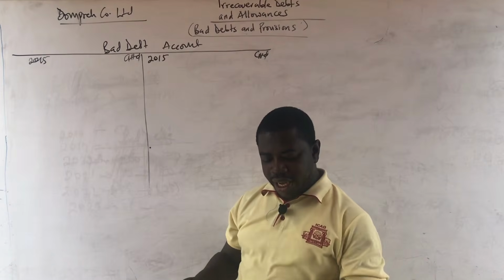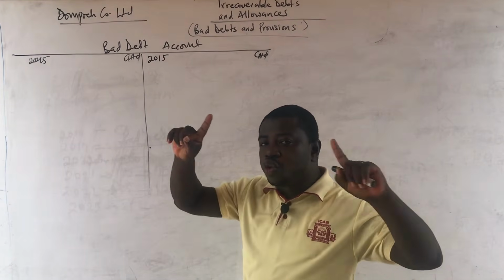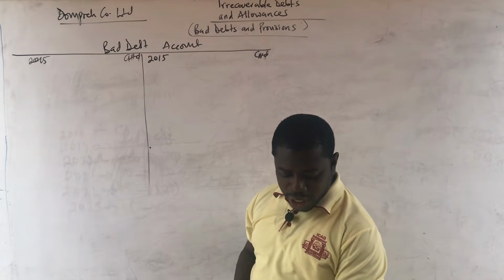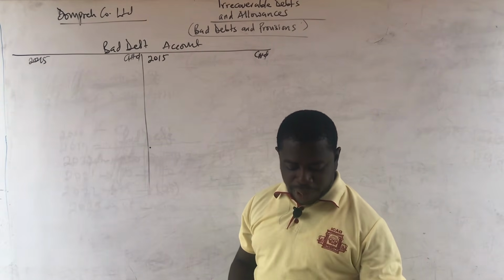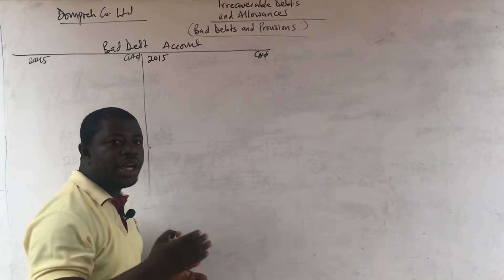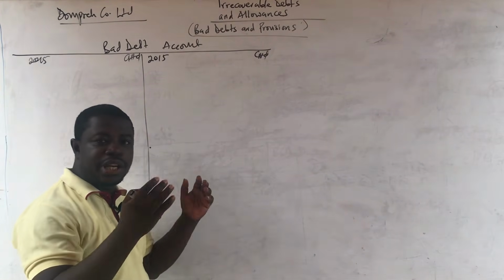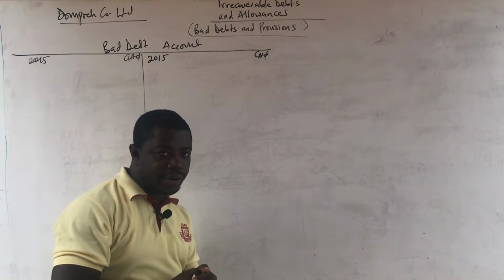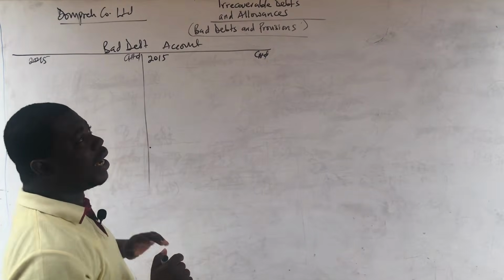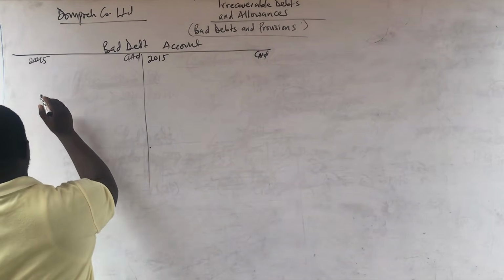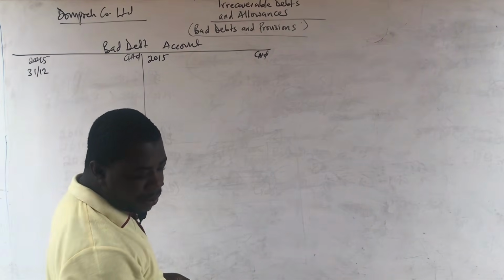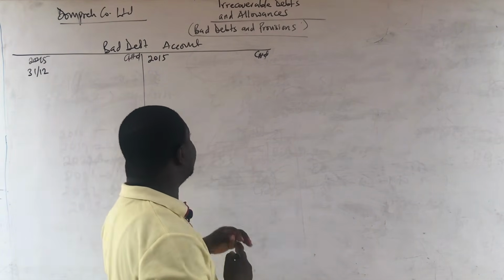So please take note. Each of them represents a different whole 12 months calendar year, and you need to respect that. Okay, so in the first year, 2015, the bad debt figure that we have is 2,000 Ghana cedis. Remember that I told you the double entry for bad debt is that you debit your bad debt, you credit your debtors account. Okay, so we are not preparing the debtors account in this case. We are only showing the bad debt account, how it will be. And so definitely it will be in the final day of the year, 31st December. Remember that we are told the accounts are prepared to 31st December each year.